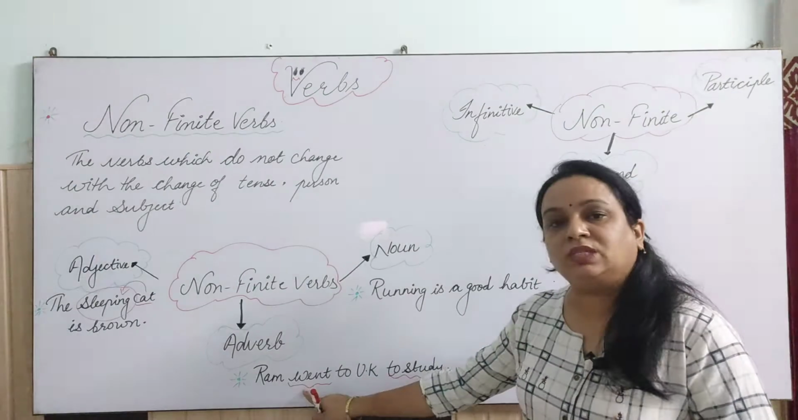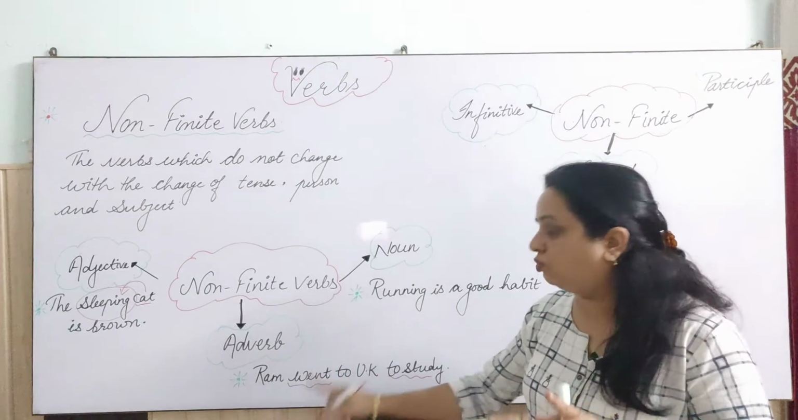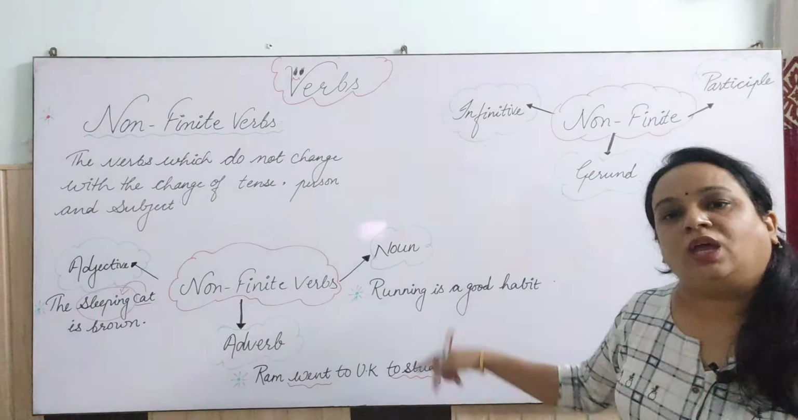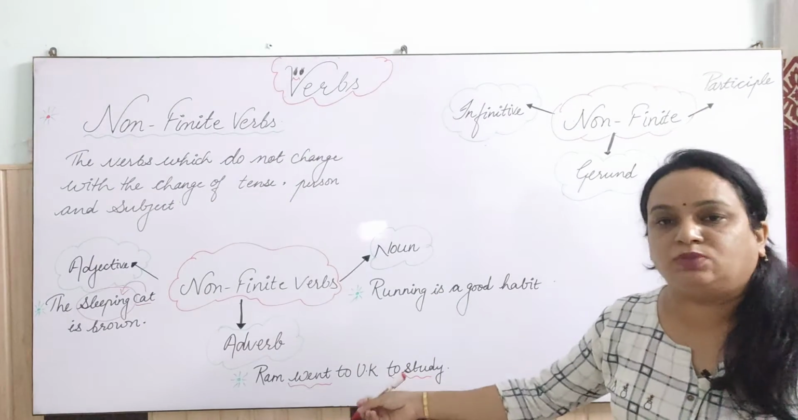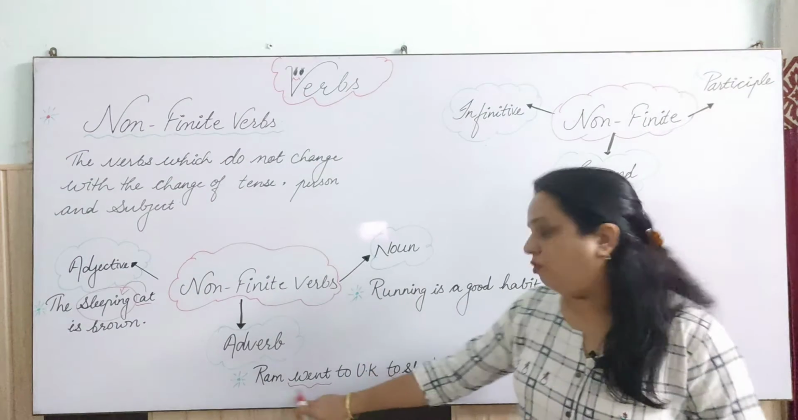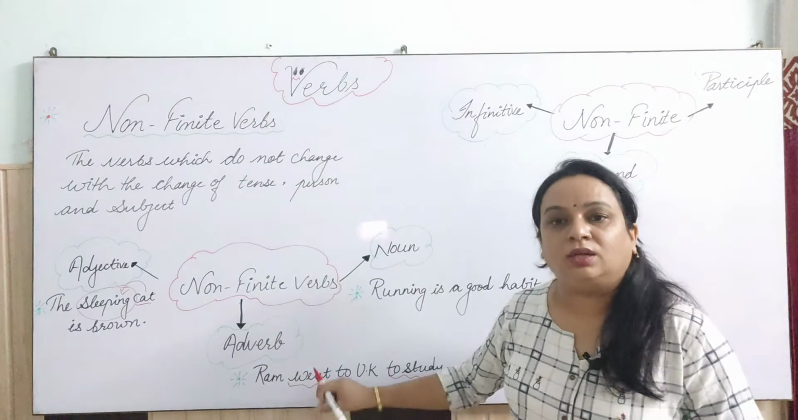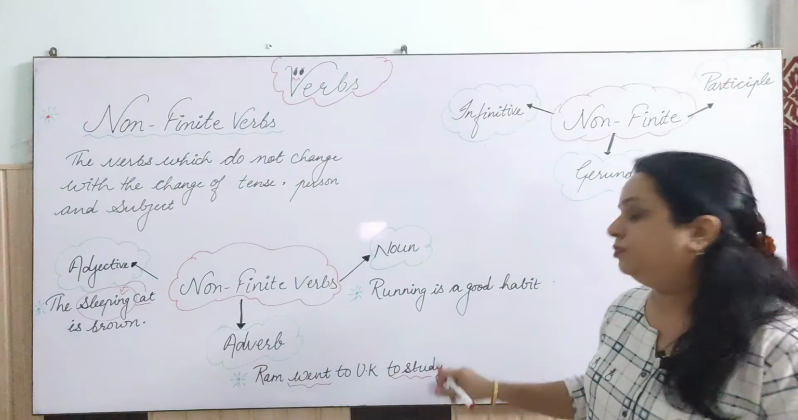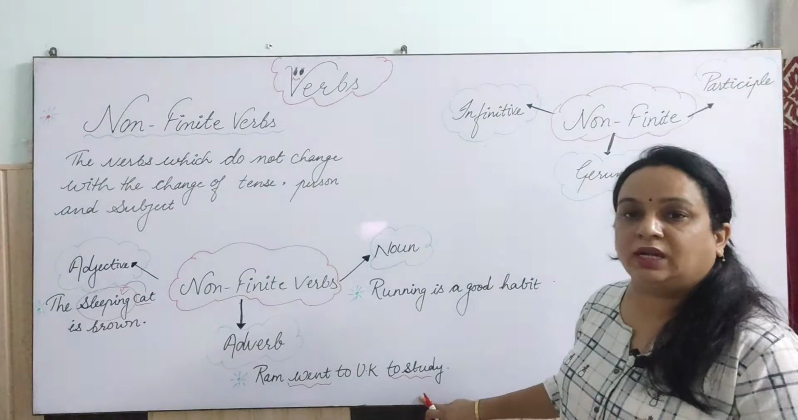So this verb is getting changed here, right? This "went" is working as a finite verb here. But this "to study", in any tense, with any subject, will remain "to study". Suppose we take here, "They went to UK to study." So this "went" is okay. It may be "They are going to UK to study." So if I am using "going" here, but here it is what? It is "to study", right?